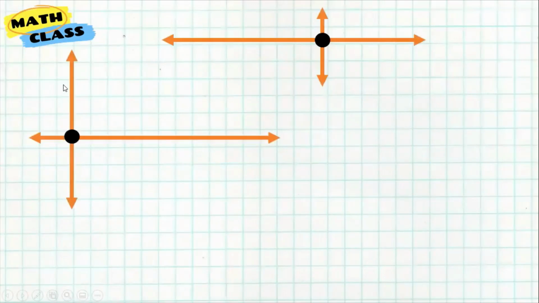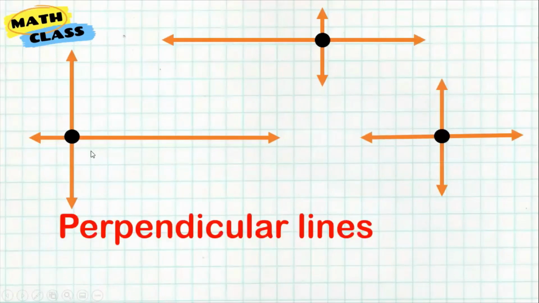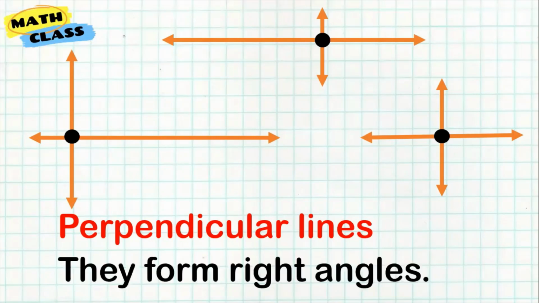Now we have a special kind of intersecting line here. There are also intersecting lines, but they form a right angle. Later on, when we discuss angles, we will learn the measurement of the right angles.